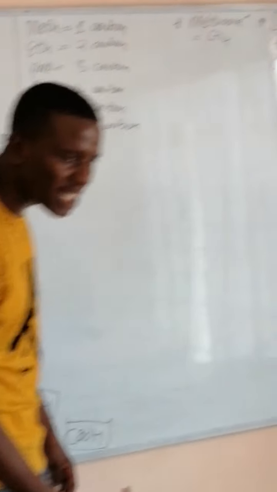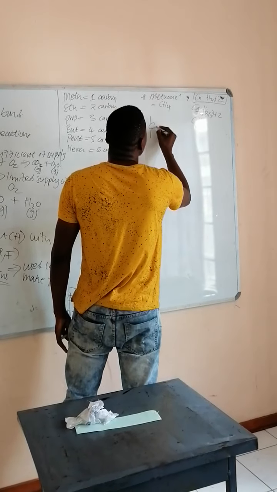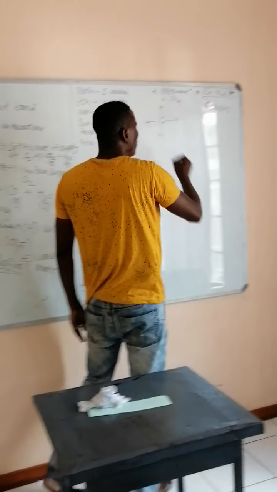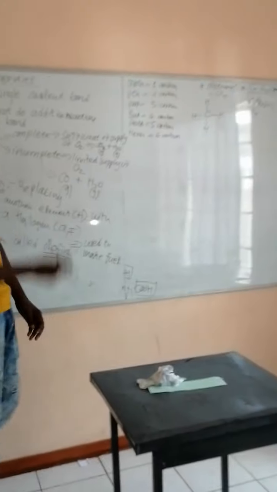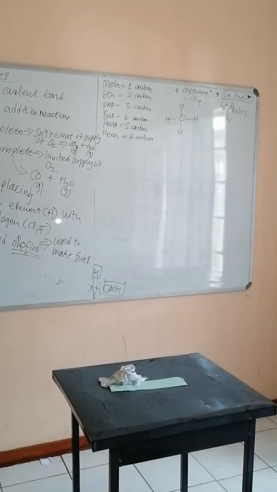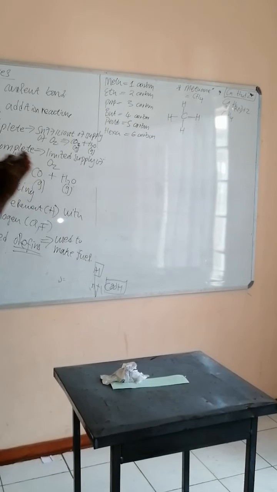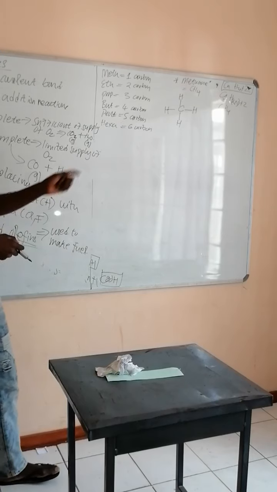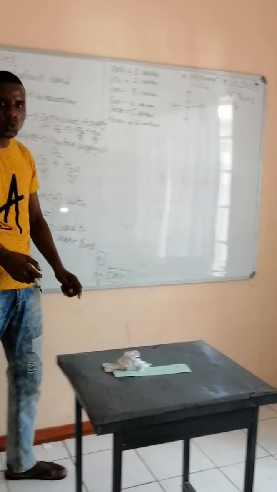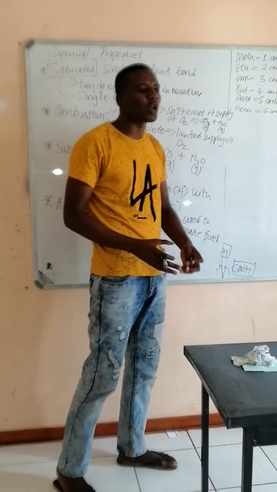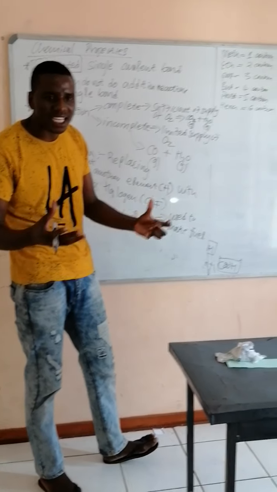Then you draw the structure. It's going to be C like that, having 4 bonds. And one point that I need to emphasize is that in organic chemistry, the carbon element should have 4 bonds around it. When carbon does that, it is called a tetravalent element.